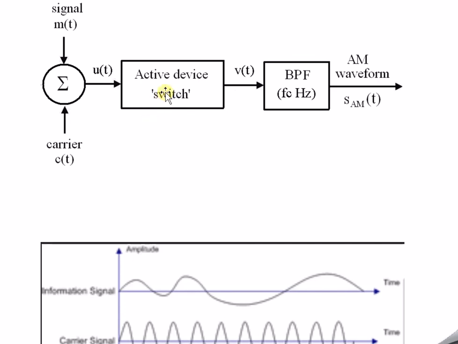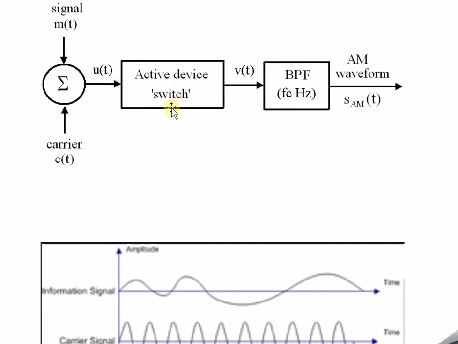The operation of the diode is entirely dependent on the carrier C of t. Please remember this point. The operation of this diode, or the switch in general and the diode in particular, meaning when the switch will be on and when the switch will be off, is decided by the carrier signal. Yes, next we are passing through this.